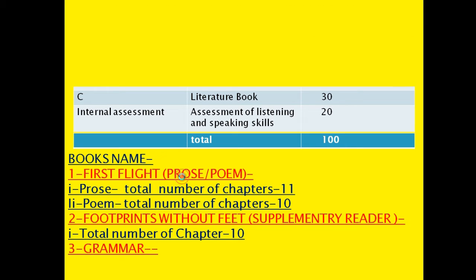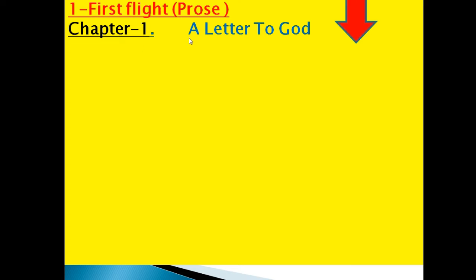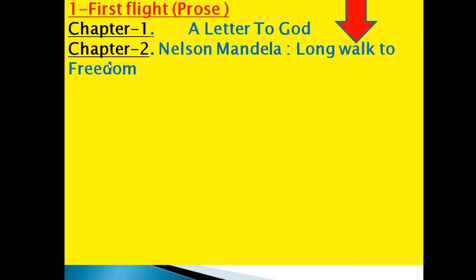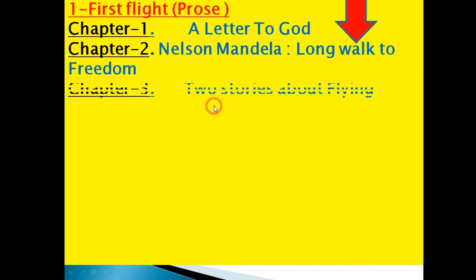So now see the chapter details, chapter names. First Flight, Prose, means story chapters. Chapter number 1, A Letter to God. This is a story, very nice, very emotional, and it shows the human being's trust in God also. And chapter number 2, Nelson Mandela, Long Walk to Freedom. It is about Nelson Mandela, the South African, you know.